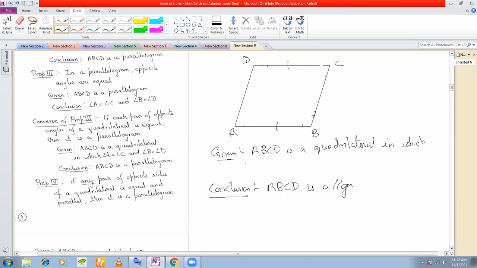I give you that AB is equal to DC. And I also give you that AD is equal to BC. Then you can conclude that ABCD is a parallelogram. Conclusively, you can say that this is a parallelogram.